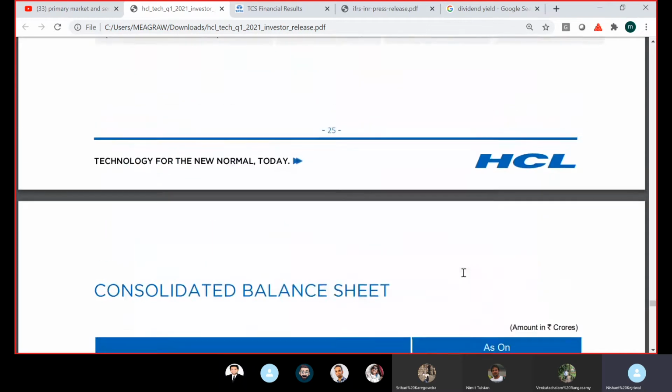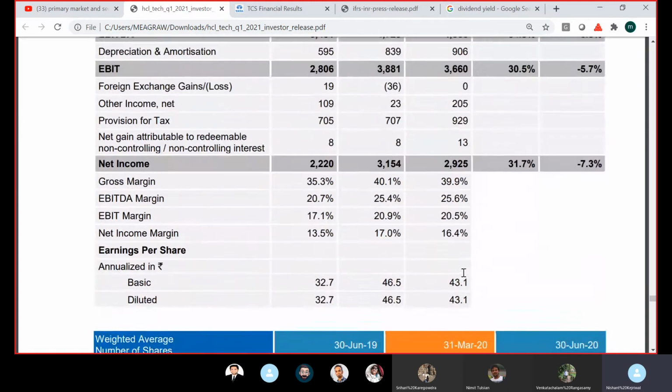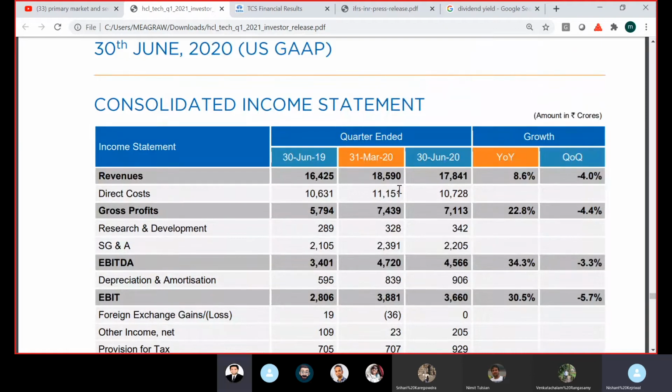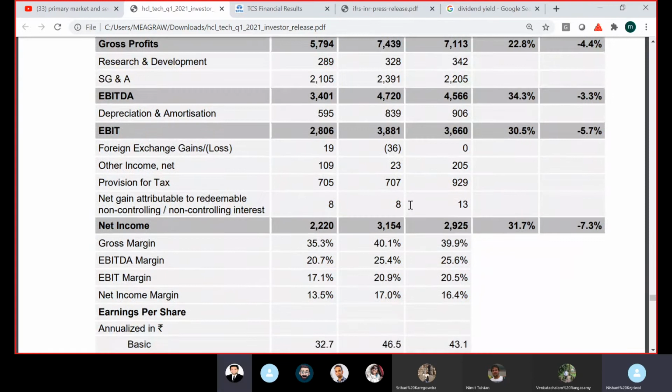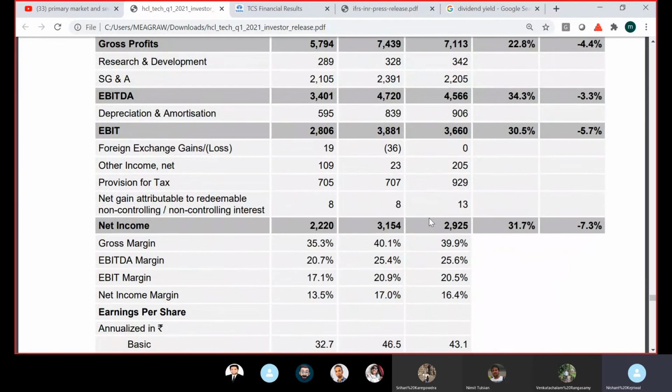Let's see if it has the annual number or the quarterly number. No, this doesn't have the yearly number. So let's look at the quarterly number only. I will just annualize it. So for the quarter ended June 30th, it made a profit of around 2,900 crores. If I annualize it, it will be 11,600 crores. Following me?